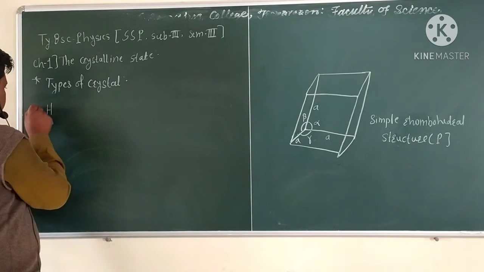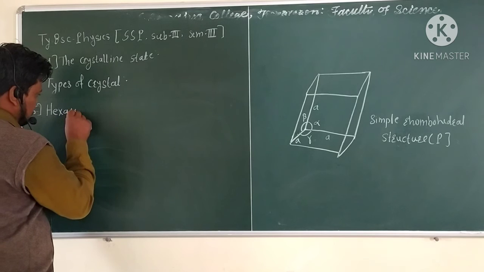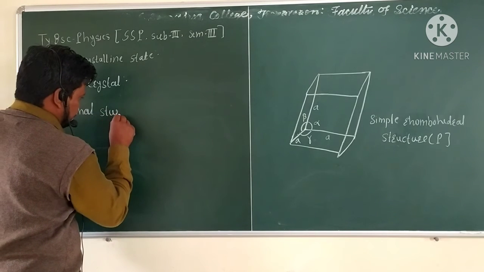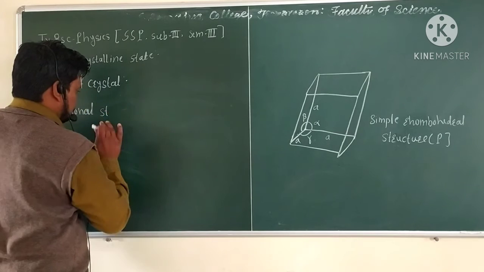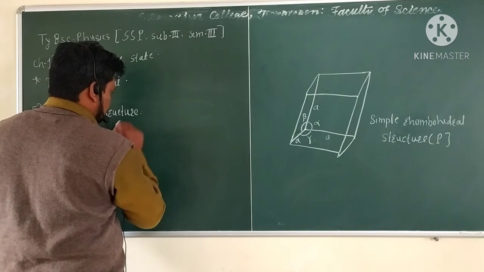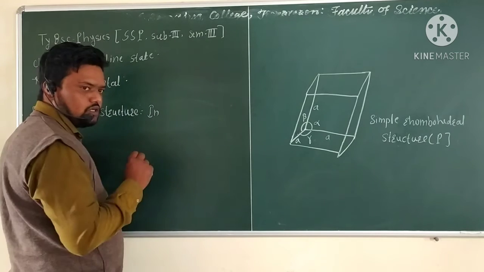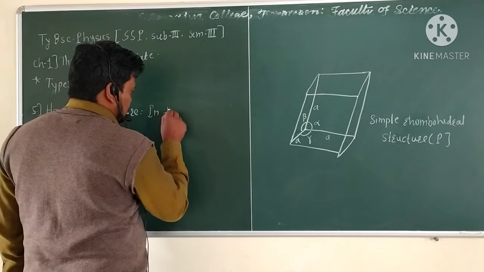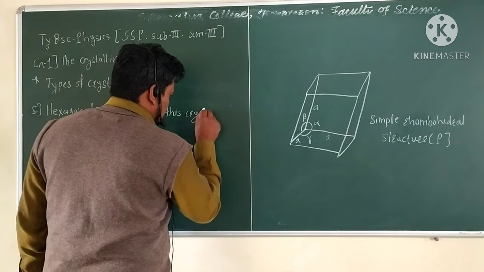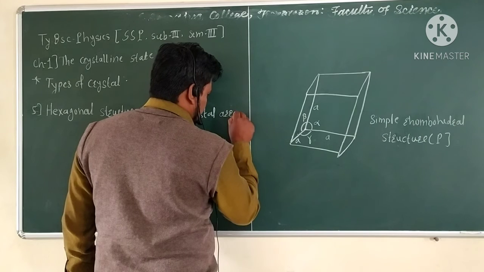So the next, fifth type is the hexagonal structure. So in this hexagonal crystal arrangement,